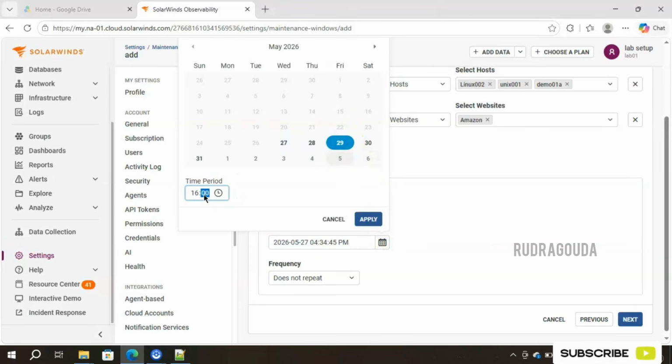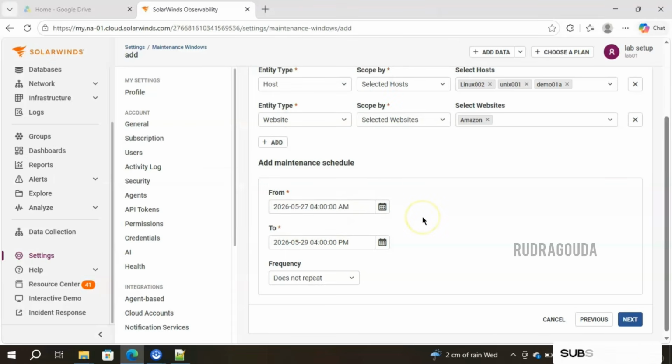Okay, 16 means 4 o'clock. So what I have given is a particular time period like 4 o'clock to 4 p.m., that is 27th to 29th. Whatever might happen on all these entities, SolarWinds will not create any tickets, any alerts or any incidents. Why? Because we're enabling the maintenance mode for that particular time period.